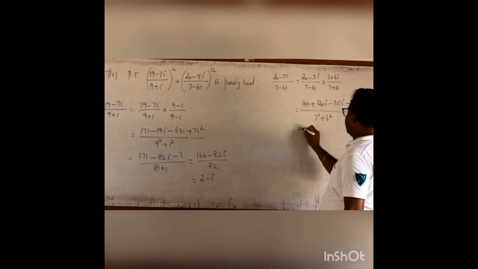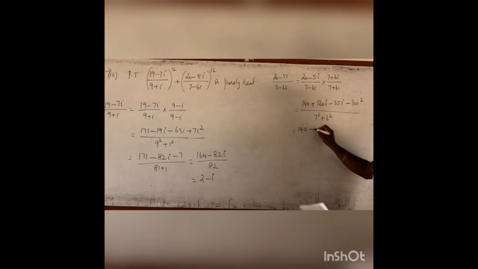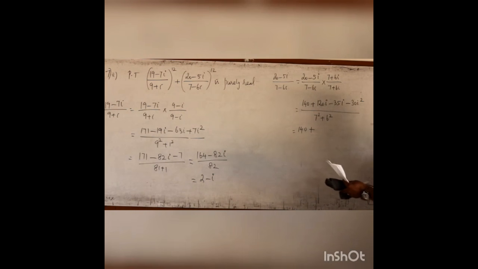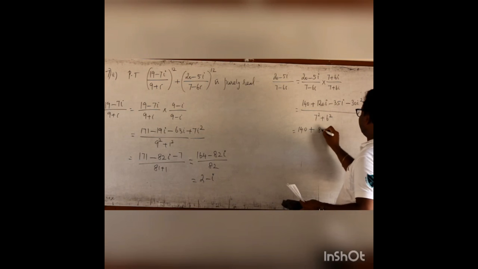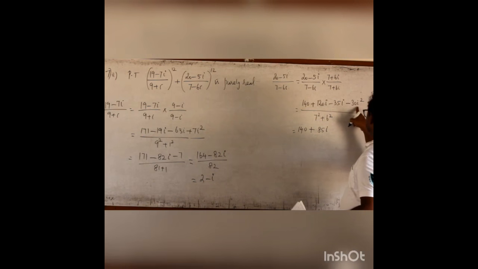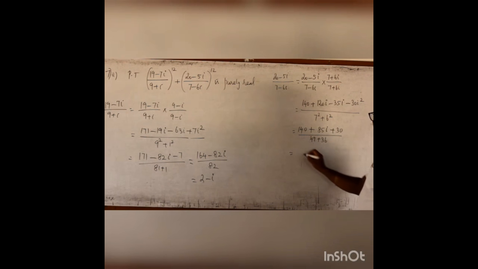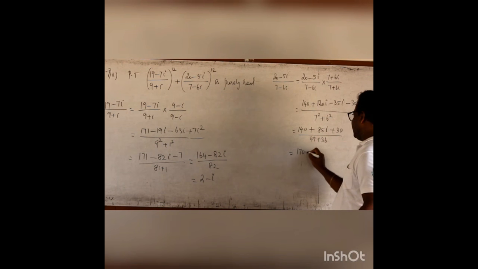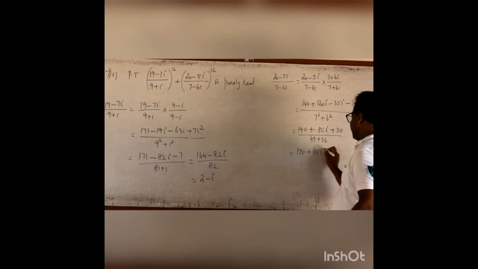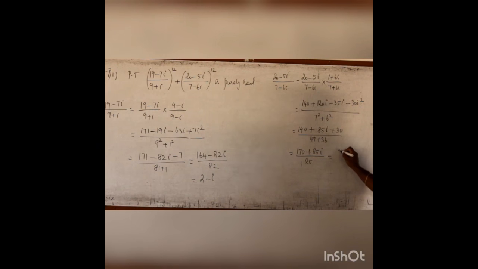It is 140 plus 120 minus 35 is 85i, minus i square is minus 1, so it is plus 30, by 49 plus 36. It is 140 plus 30 is 170 plus 85i by 85. If you divide by 85, it is 2 times, and this is 1 time.